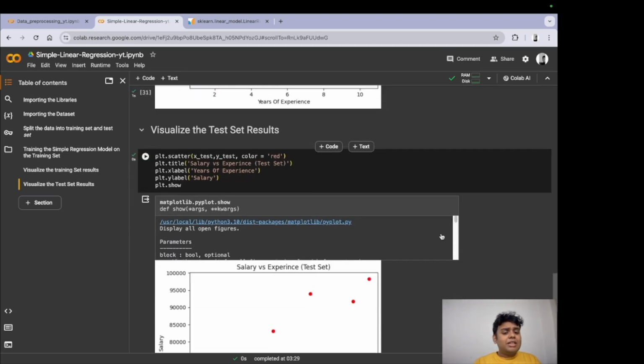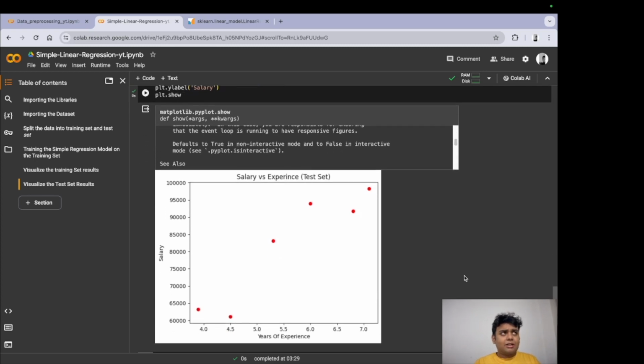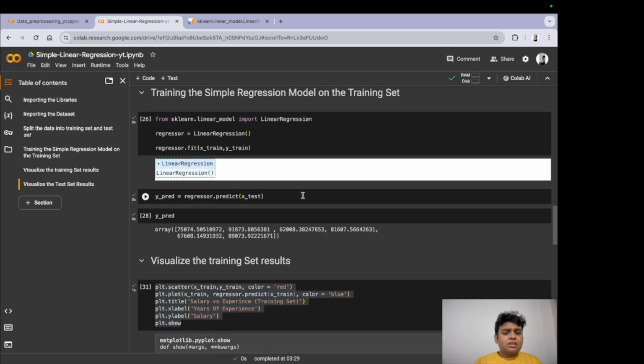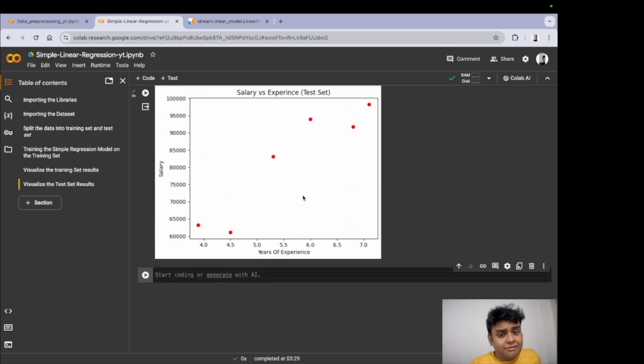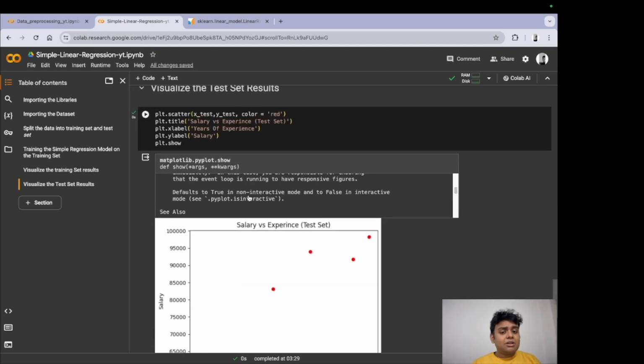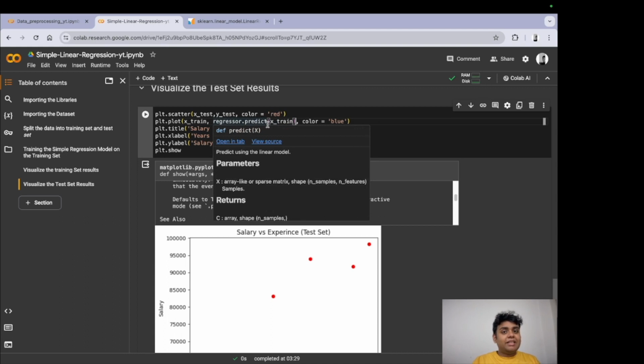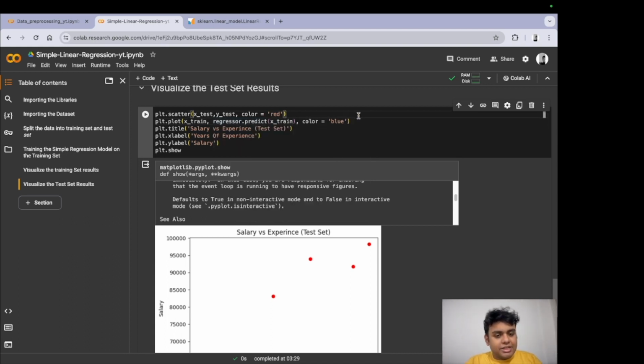Now this model has no experience about our simple linear regression that we just did here. It has no information about it, right? If it does not have any information, that means it is a test set. And now if we were to put a line here which says plt dot plot and x train, so we are plotting it on the x train part, and we are predicting the value of the x train, and for that we'll be getting a bunch of salaries. So let us do this.